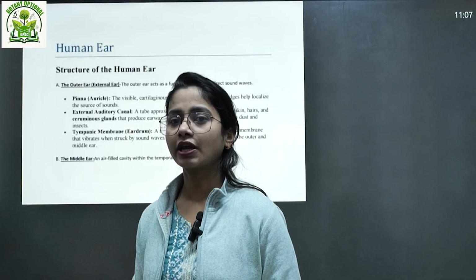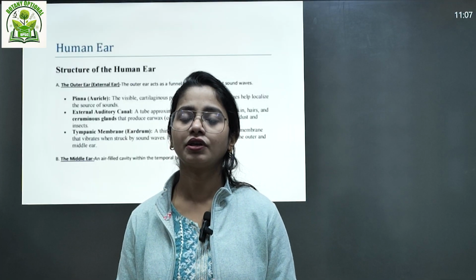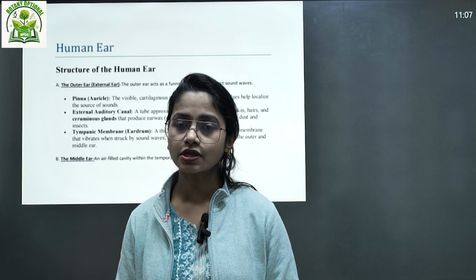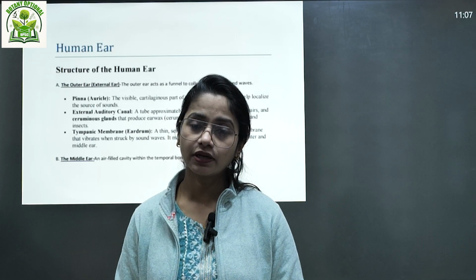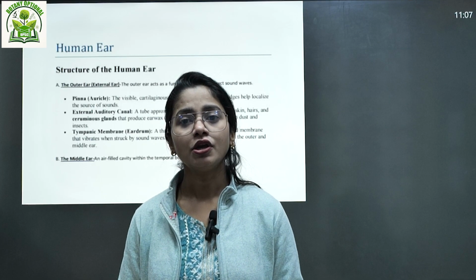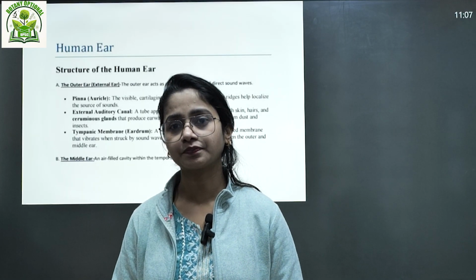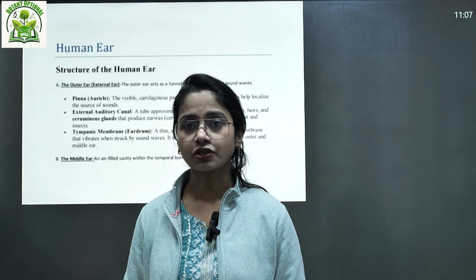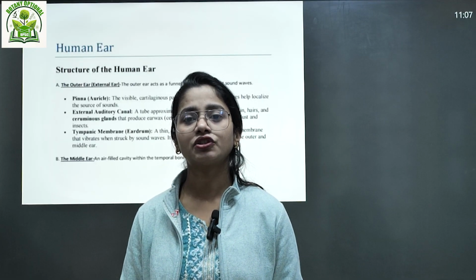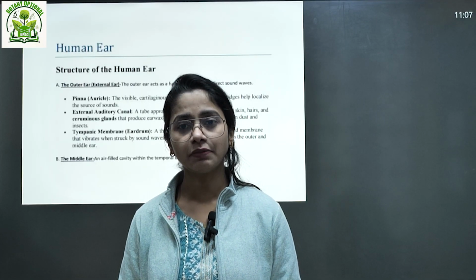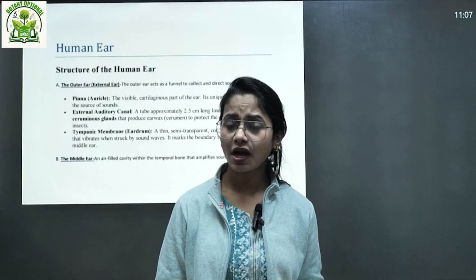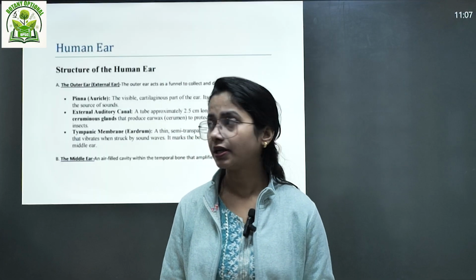Similar portions come for the middle ear, the internal structure of the human ear, and questions on the mechanism of hearing also come. So in this series we have already started the human ear. In the last video we completed the structure of the parts of the human ear, in which we divided it mainly into three parts: the outer ear, middle ear, and inner ear.